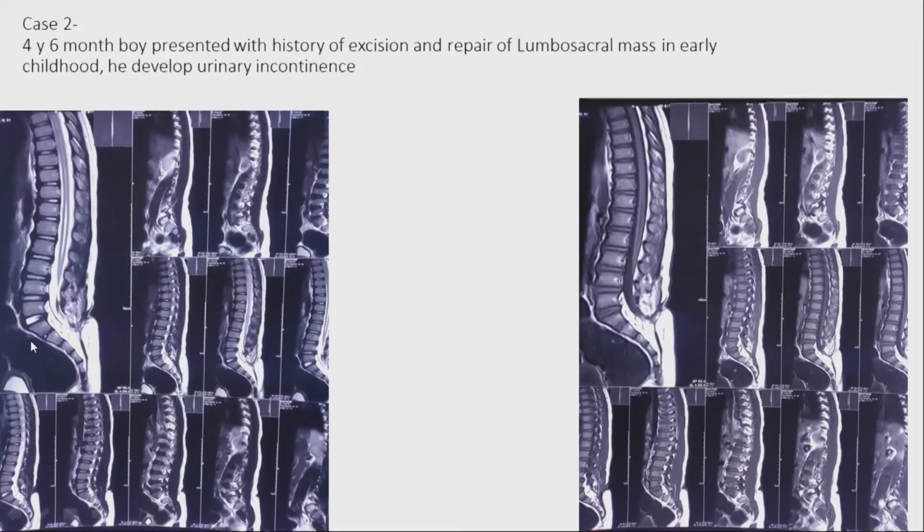This is another case. See, this is a neural tube defect. This is a lumbosacral mass, possibly a myelomeningocele, presenting in the later part of the day, and it is associated with syrinx. Can we do anything for it, or only release this part or operate on this part? Any comment from the audience? First, the lipomyelomeningocele. Okay, thanks. That is the ideal way, and we did it. We did the lipoma.